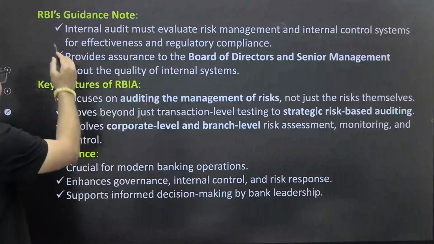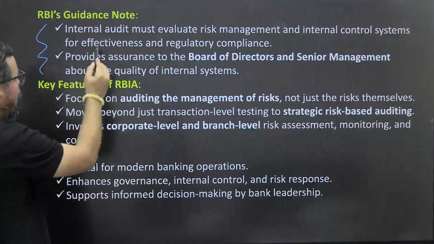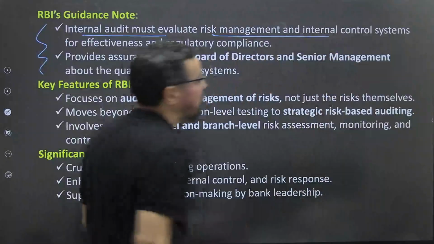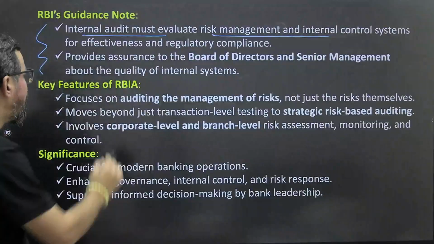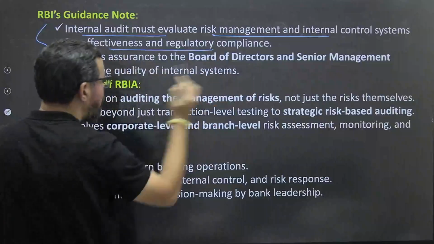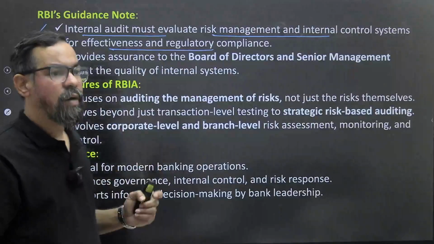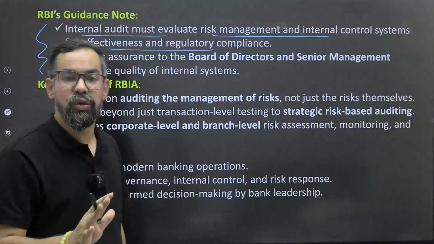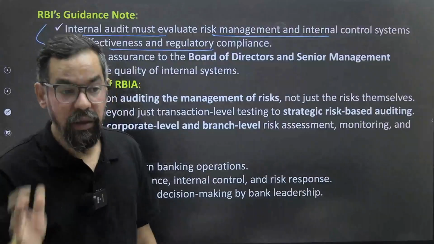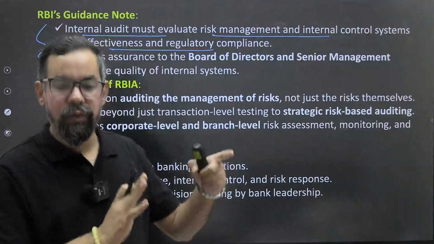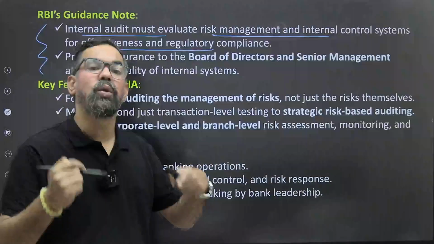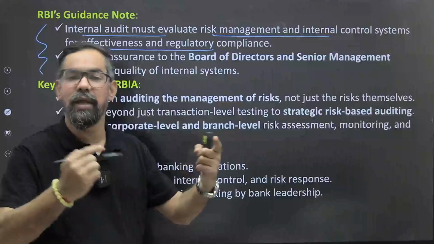So RBI guidelines: internal audit must evaluate the risk management and internal control system for effectiveness and regulatory compliance. We have so many guidelines given by the statutory or regulatory body, which is RBI. So the fulfillment of those compliances, as well as every bank has their own system to manage these kinds of risk.